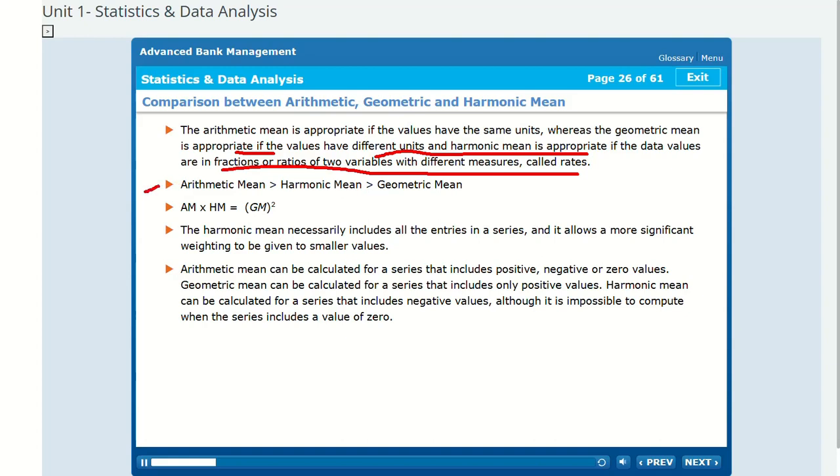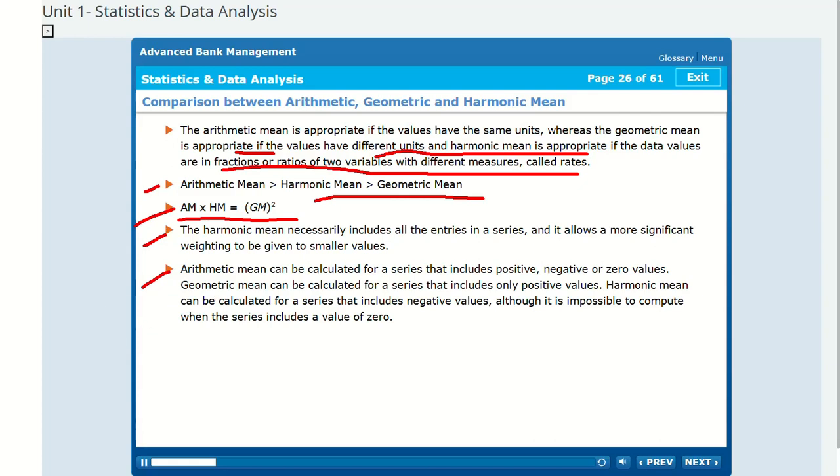Arithmetic mean is greater than geometric mean, which is greater than harmonic mean. AM into HM equals GM squared. The harmonic mean necessarily includes all the entries in a series, and it allows a more significant weighting to be given to smaller values. Arithmetic mean can be calculated for a series that includes positive, negative or zero values.